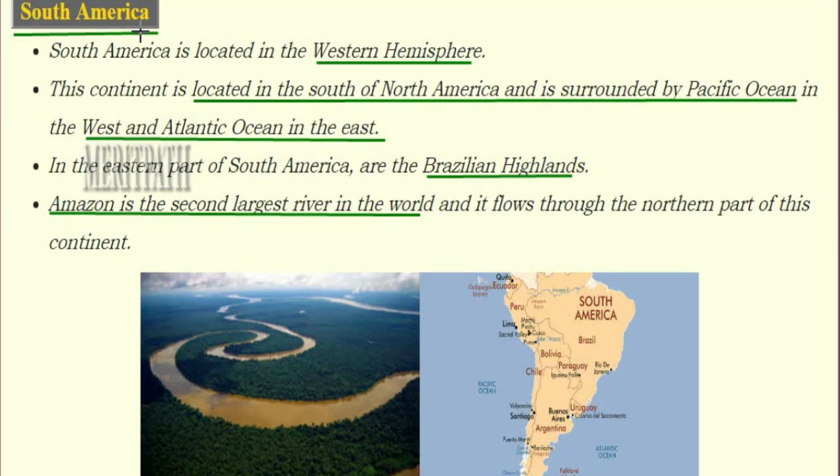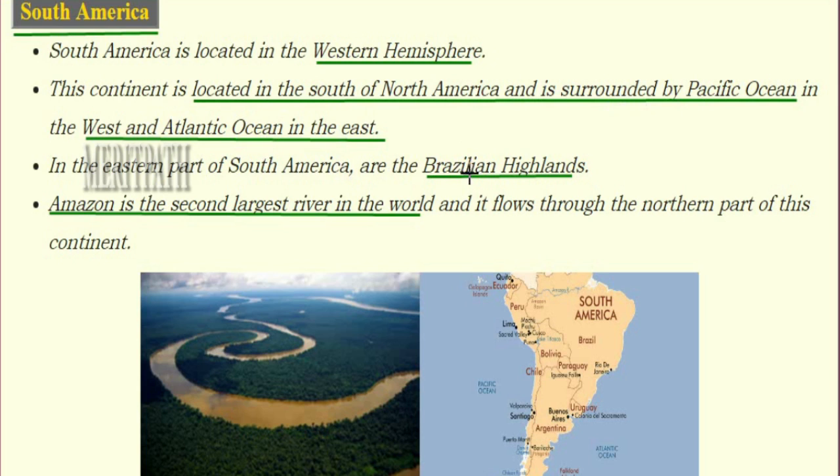Next, moving on to the South America continent. South America is located in the Western Hemisphere, and this continent is located in the south of North America. So on the south side of North America is South America. This South America is surrounded by the Pacific Ocean in the west and the Atlantic Ocean in the east.